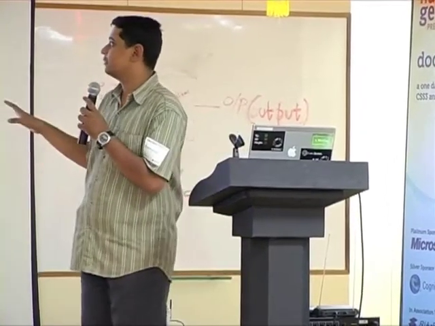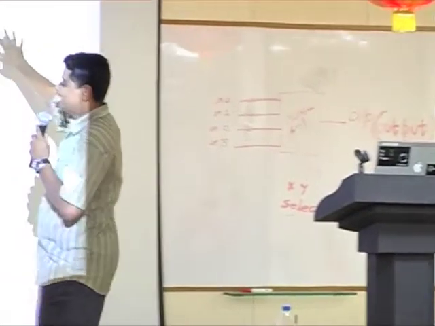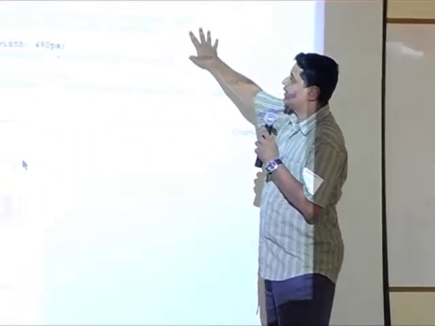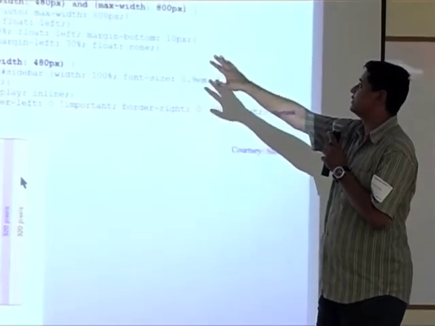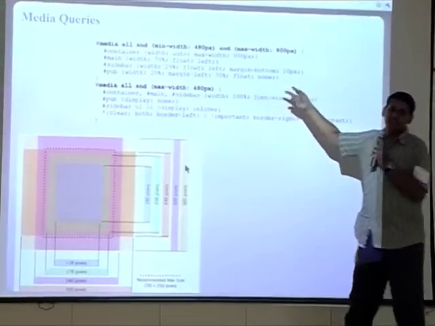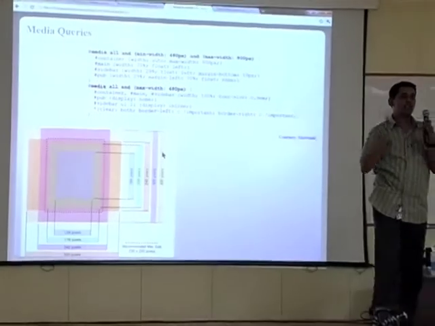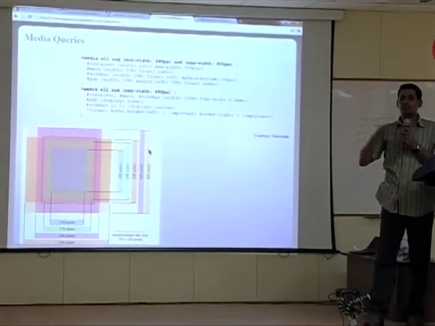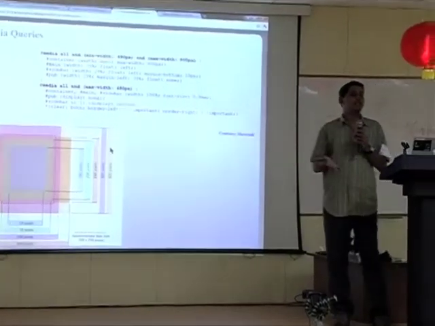So media queries are very simple. If you take an example here, all you do is that whenever the minimum width is 480 pixels and the maximum width is 800 pixels, apply these rules. And these rules are nothing more than maybe shrink the containers or reduce the font size or whatever. So that's effectively what media queries are.